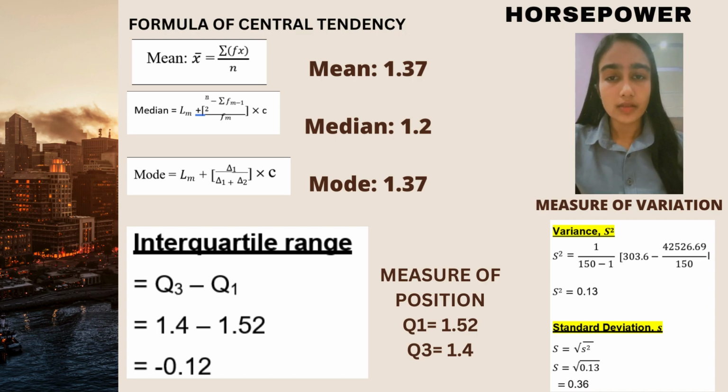Next, the interquartile range is the third quartile, Q3, minus Q1, which is 1.4 minus 1.52. I got negative 0.12. Lastly, the measure of variation for horsepower: variance and standard deviation. For variance I got 0.13, and for standard deviation I got 0.36.